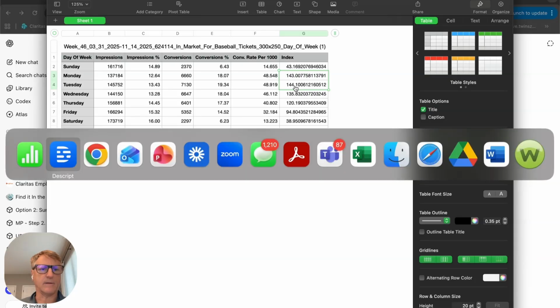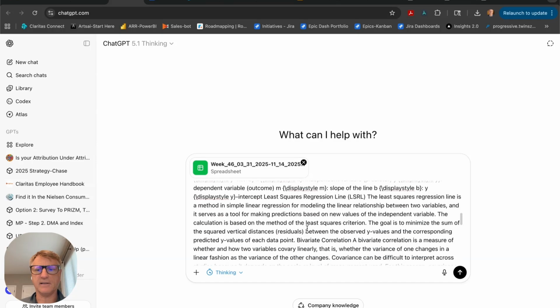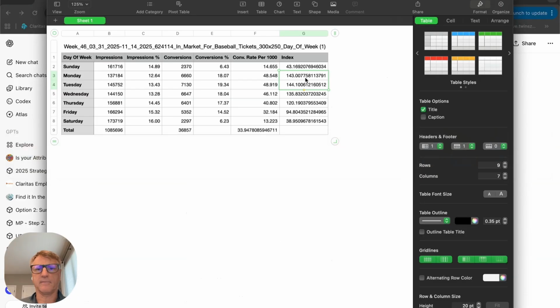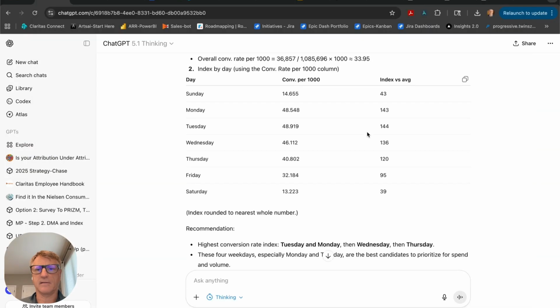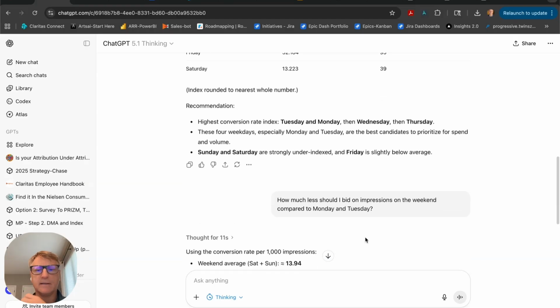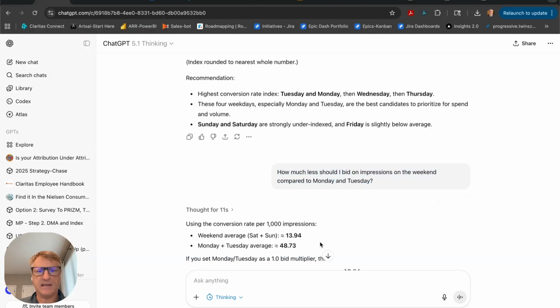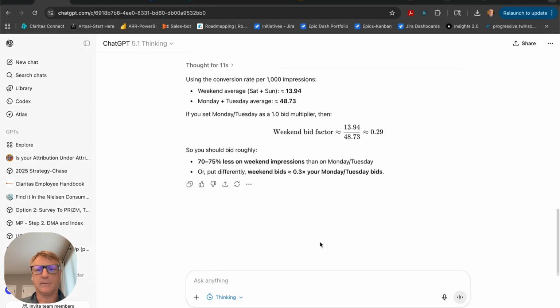Now let's compare that to what the AI has calculated for us. Just giving it the simple picture with a simple prompt seems to have done fine. We see those same indexes there, so 143 and 144, 43 and 38. So that matches pretty well. And we can then follow up with the question of how much less should we bid on an impression over the weekend compared to Monday and Tuesday. And it can tell you with the calculation that we should be bidding significantly less on weekend impressions compared to weekday impressions. So pretty good analysis.